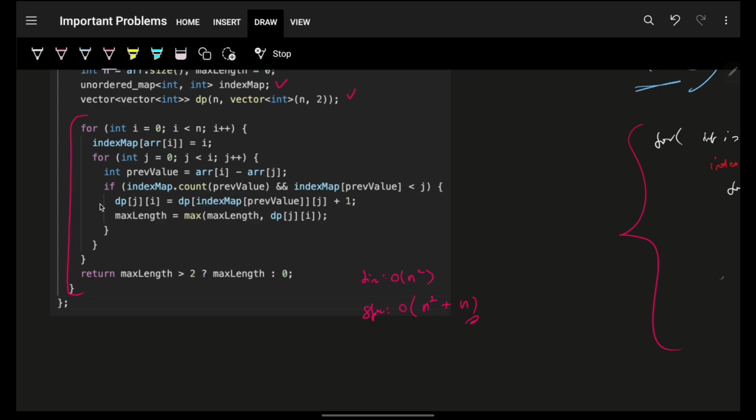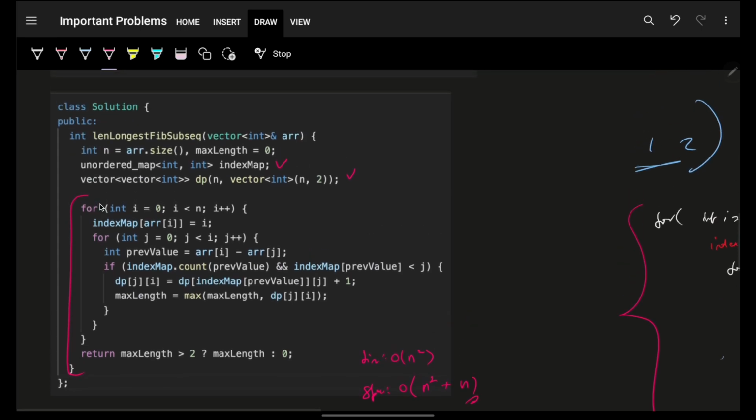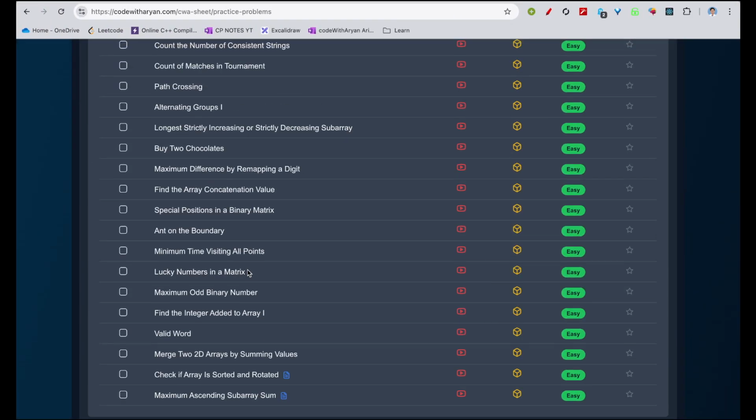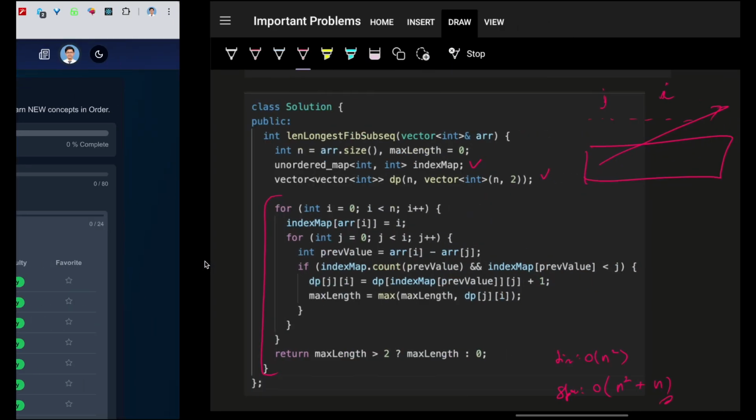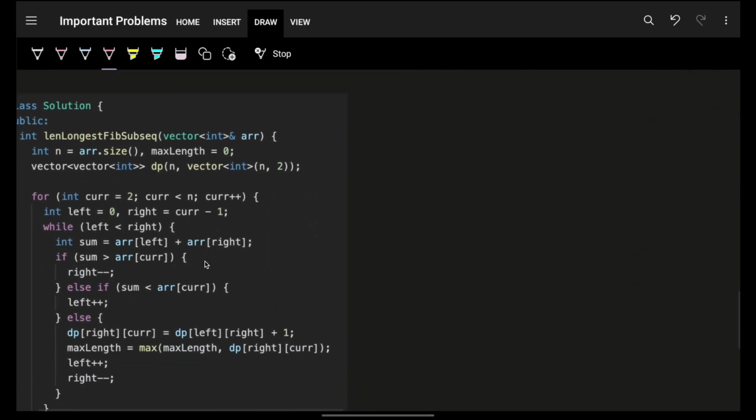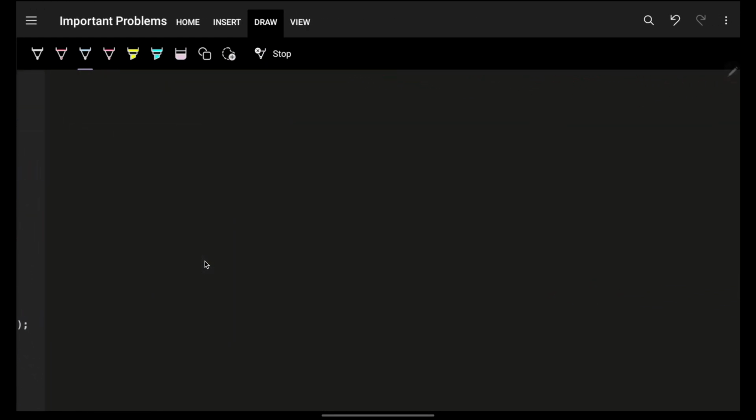Now, did you see something very clever in this? The array is strictly increasing. You have all distinct elements, and then you are finding two i, j things. Did you see something which is familiar? Yes, because if you would have solved the two-sum problem, you would have seen this is exactly the same kind of two-sum thing. With the two-sum problem in mind, let's see how I can utilize it and find out my answer.